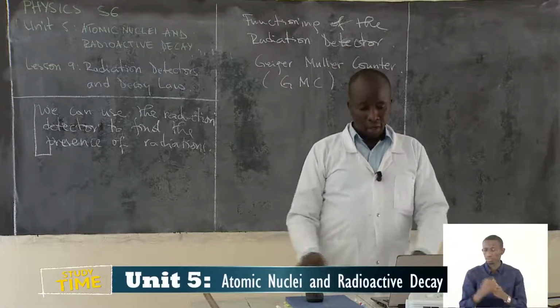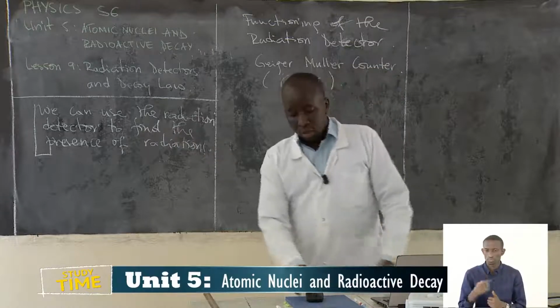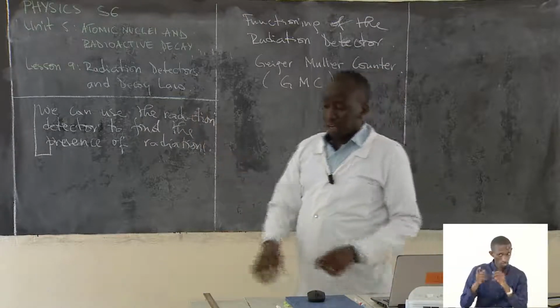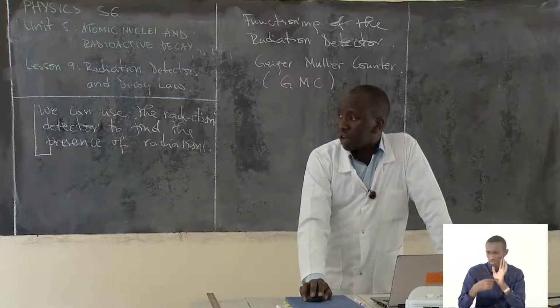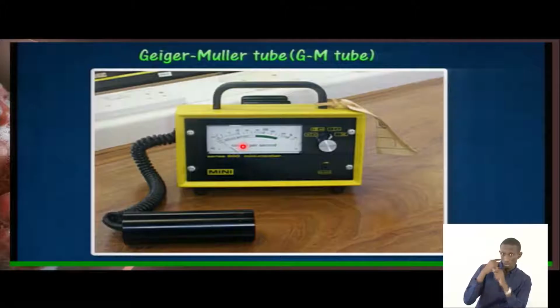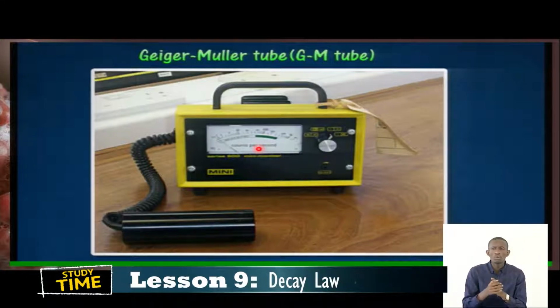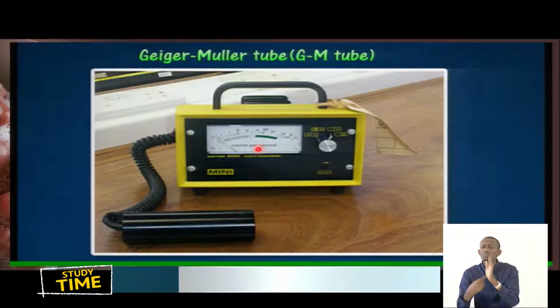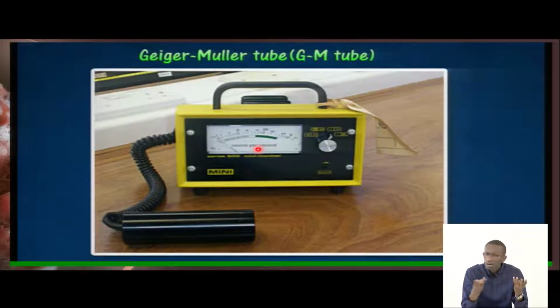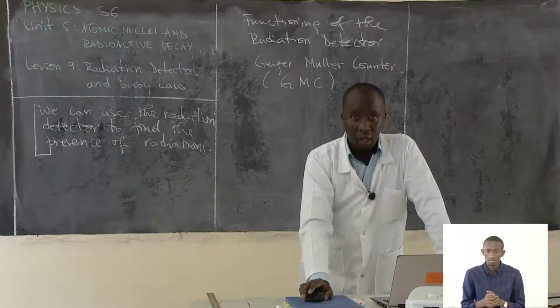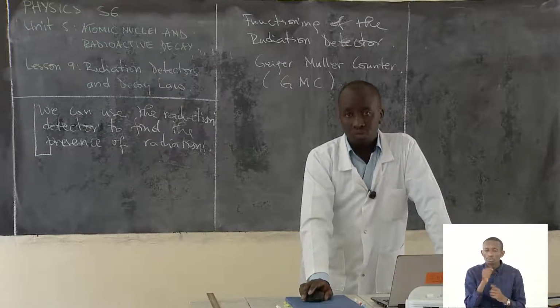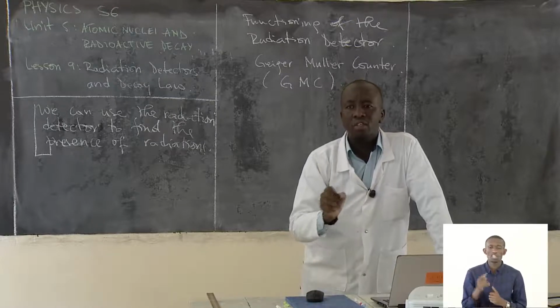But before I have this functioning, we have just the way it looks. This is the device. As you see there, it has the screen. This screen is what we have as a ratemeter. On this one, we have the indication of the values. It is a ratemeter, of course. It gives how much of these radiations you are being exposed to. And then it has a speaker. The speaker is only to tell you whether there is this radiation.